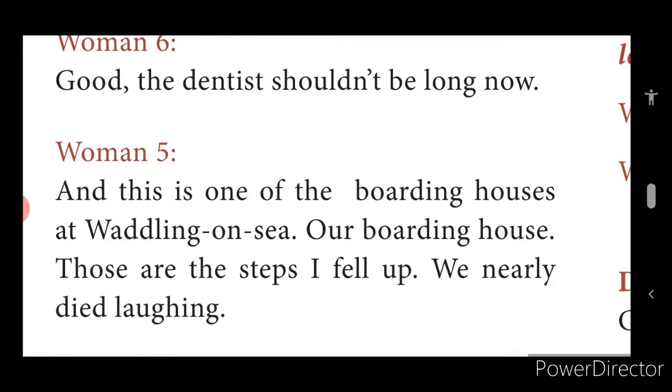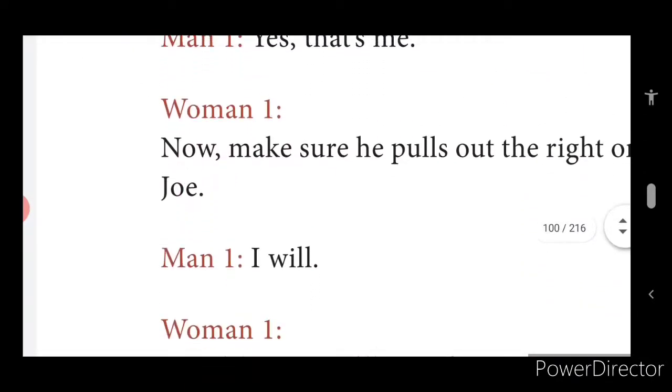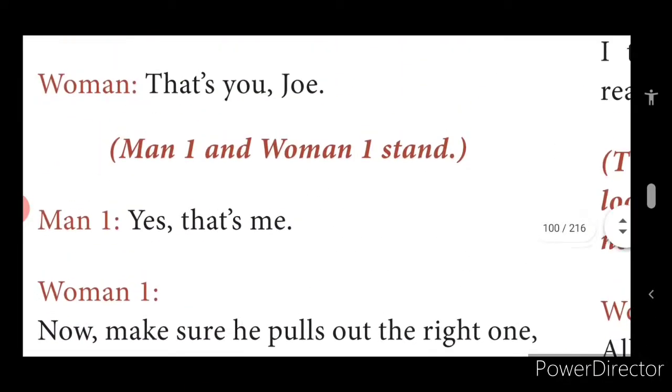Our boarding house. Those are the steps I fell up. We nearly died laughing. Here, woman 5, children, she's much bothered to show her photographs to woman 6, and she keeps saying, this is where we went and this is how we sat, this is what we did, this is how we enjoyed the time, this was a funny moment, we were laughing. She keeps sharing her happy moments with woman 6.